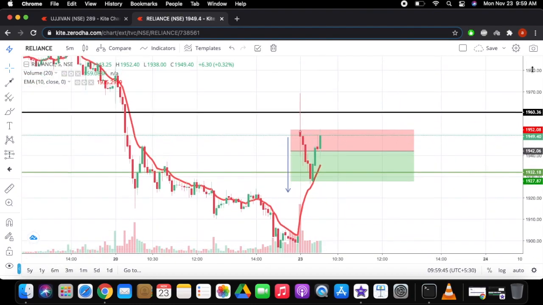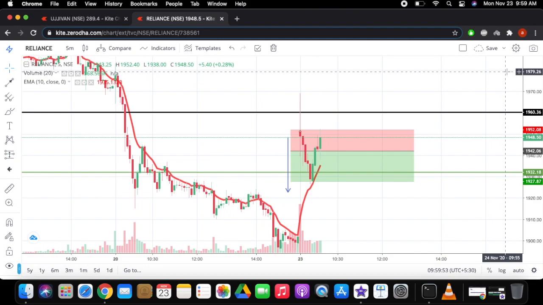I had made another trade on ICICI Bank. Do watch the video. I'm just waiting for my target to get hit. In that one I'm expecting 2% profit.